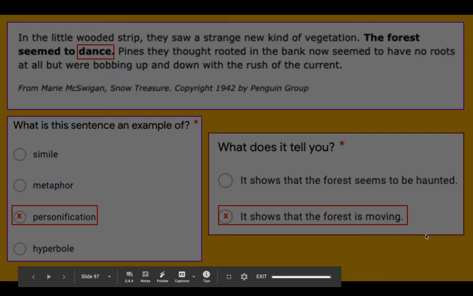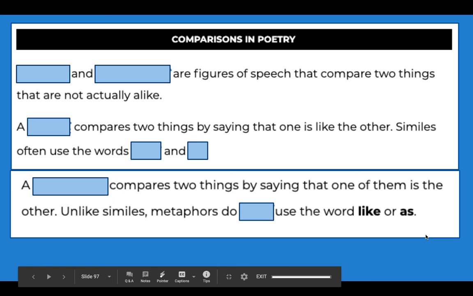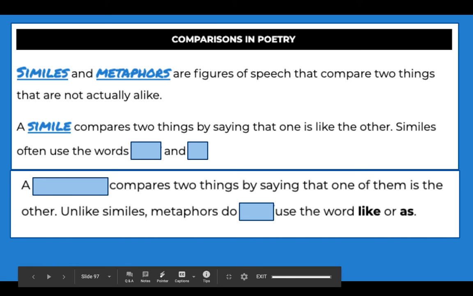All right. For today's mini practice, before we jump into the real lesson, you are going to be working with similes and metaphors. So let's quickly go through these notes. So, similes and metaphors are figures of speech that compare two things that are not actually alike. A simile compares two things by saying that one is like the other. Similes often use the words like and as.